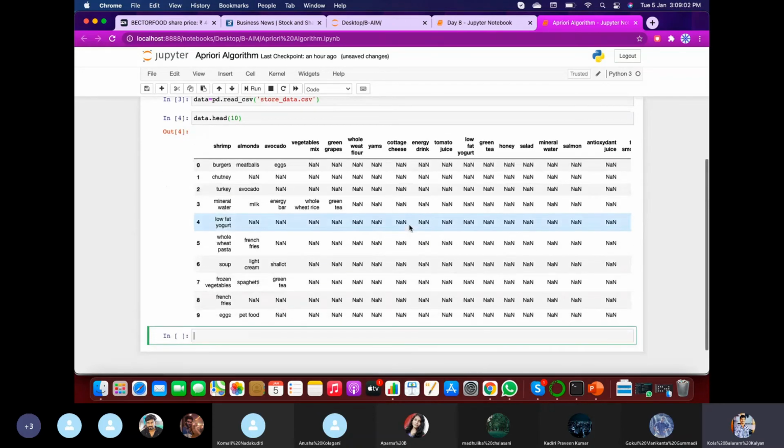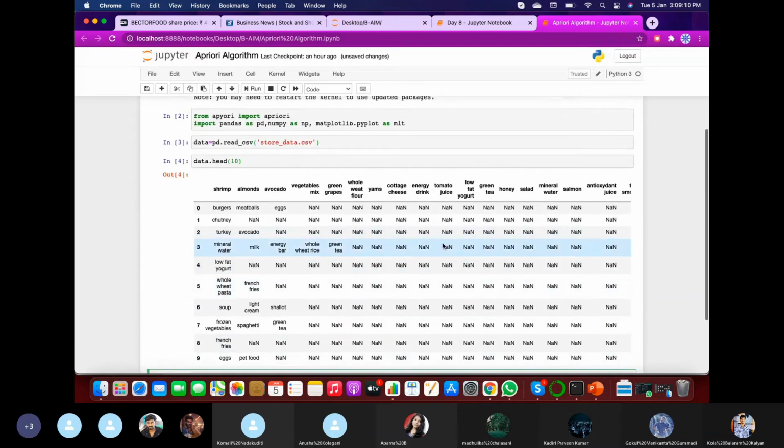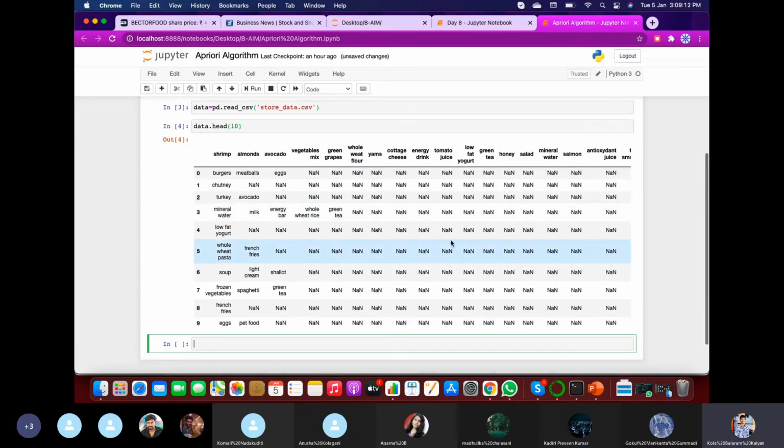So you can see there are missing values present. Usually that is unusual, but we can have missing values here because, as we discussed earlier, a customer can buy any quantity of food.